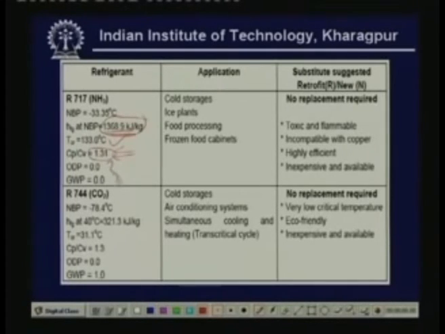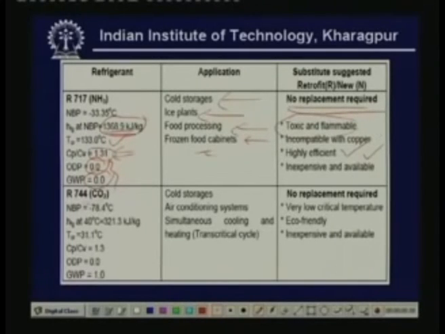Okay. It is excellent as far as its environment friendliness is concerned because its ODP is 0, GWP is also 0. So its major applications are in cold storages, ice plants, in food processing, and in frozen food cabinets, etc. Okay. You do not require any replacements for this. Some problems are it is toxic and flammable, and it is incompatible with copper and brass. Advantages are it is highly efficient and it is inexpensive and widely available.